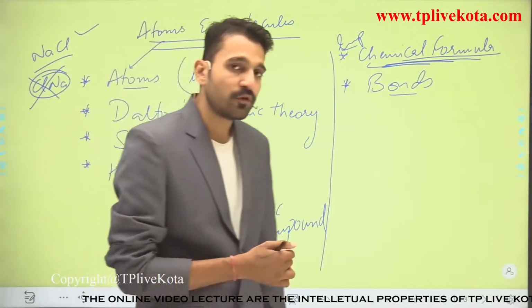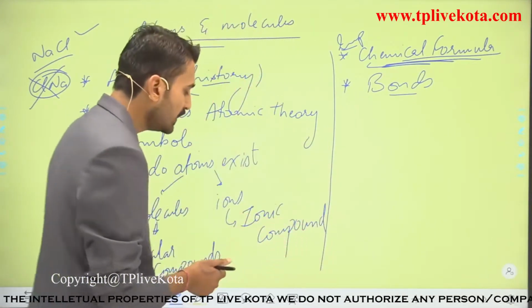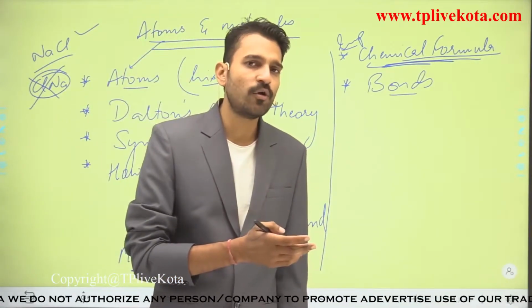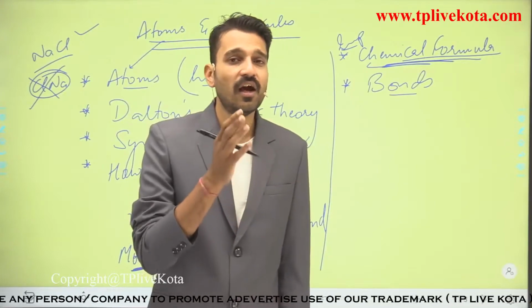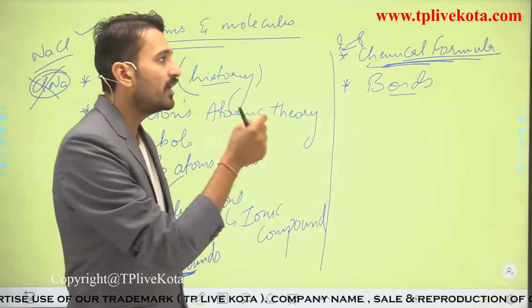The covalent bonds are present, or in some compounds the coordinate bond is also present, while in the case of ionic compounds the ionic bond is present. So what is the meaning of bond? Bonds are the attractive forces due to which the atoms stick together in a very particular chemical compound.